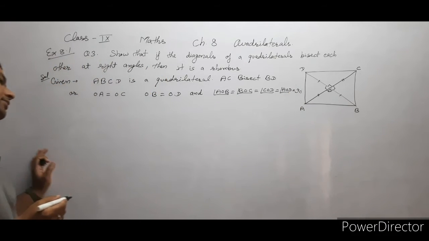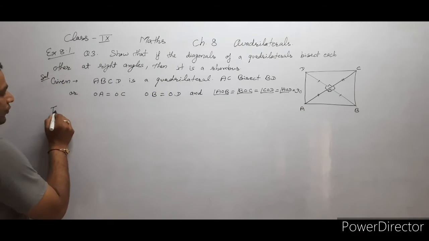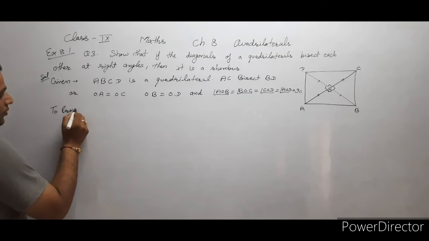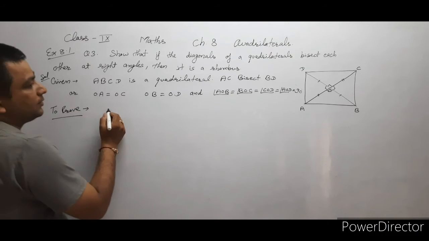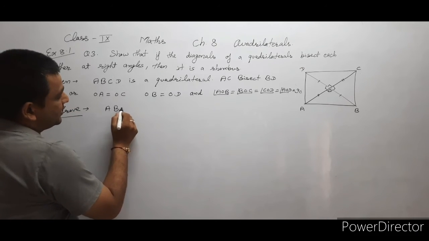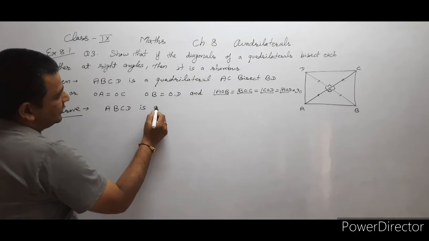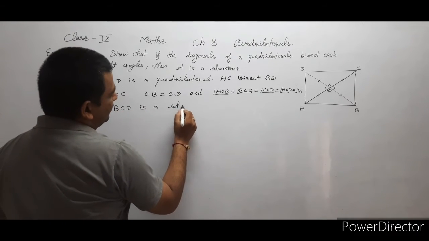It's given. To prove: we have to prove that ABCD is a rhombus.